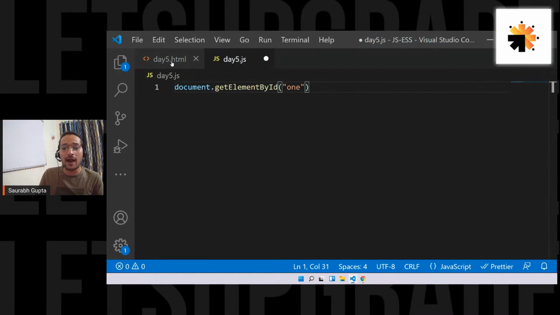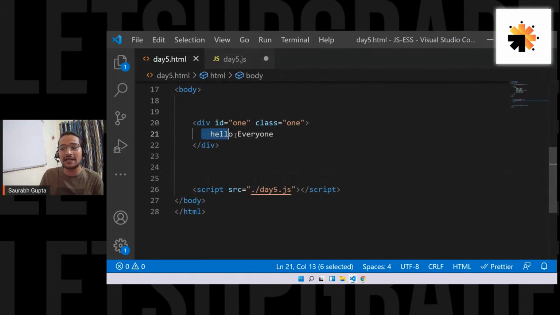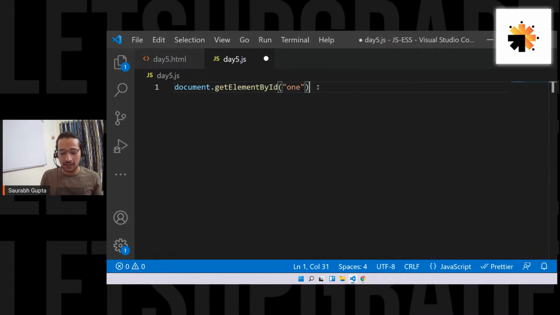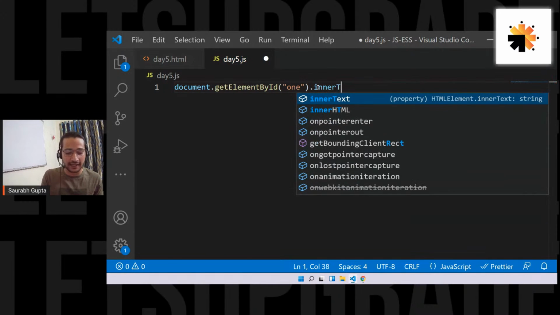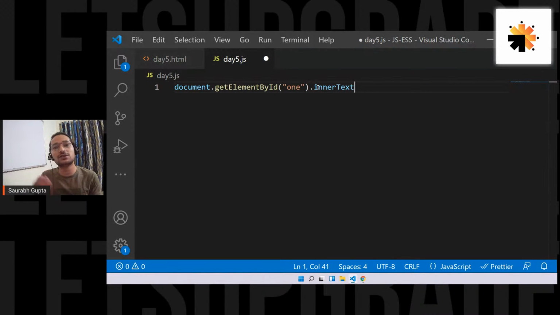By default, when the page loads, the textual content inside that div is hello everyone. I want to change it. Then just write dot, and there is a property called innerText, which helps you change the textual content of any element. So innerText equal to whatever you want, let's say students are awesome.